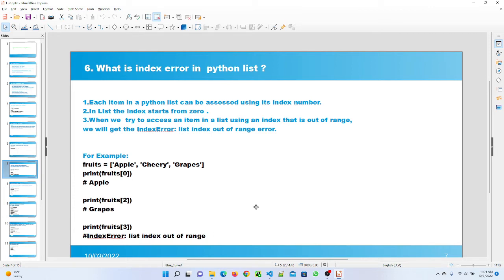Question number 6 is, what is the index error in Python list? Each item in a Python list can be accessed by using an index number. In a list, the index starts from 0. When we try to access an item in a list using an index that is out of range, it will throw an error. It's called index error: list index is out of range. So here I give the example for that. I mentioned fruit and I give 3 values here.